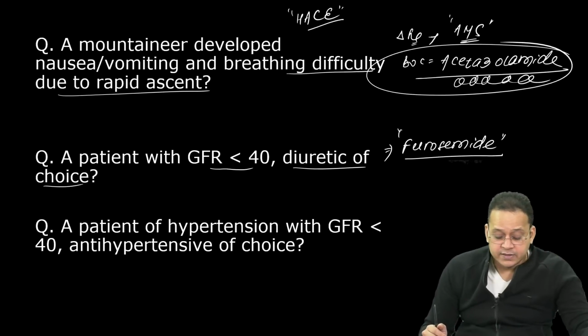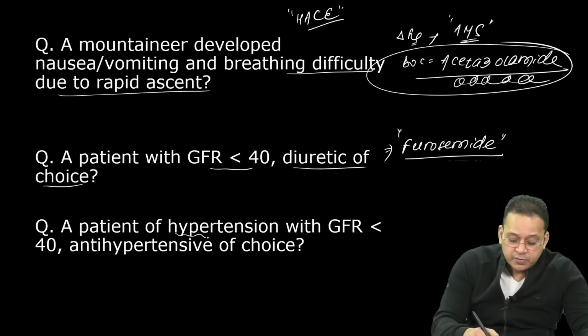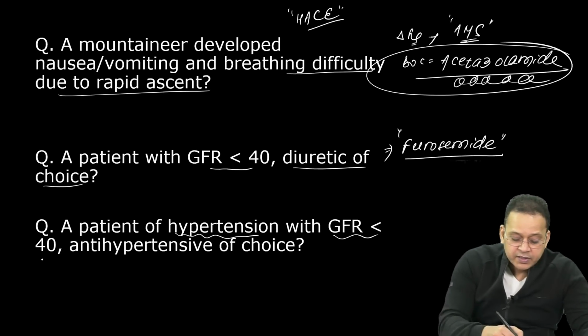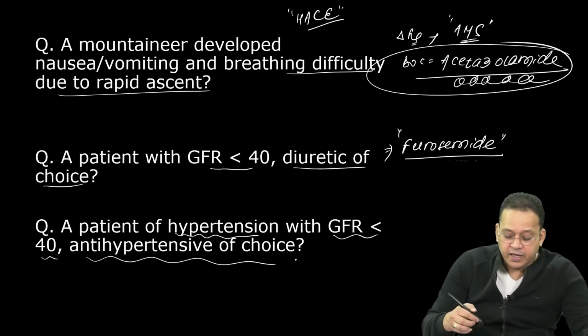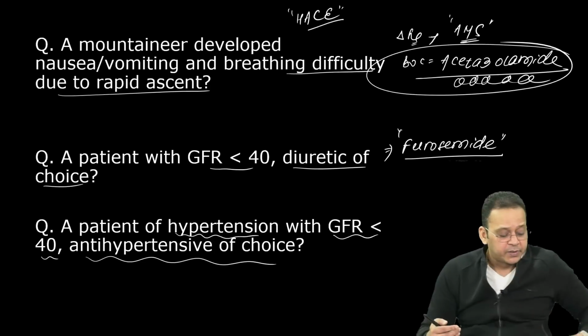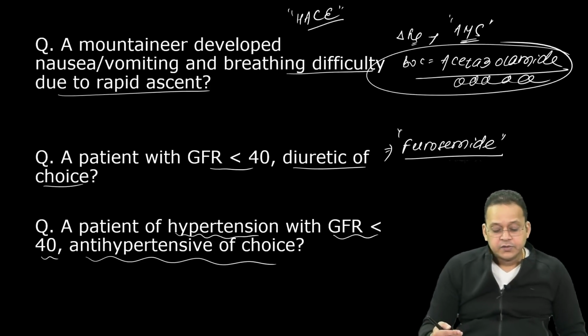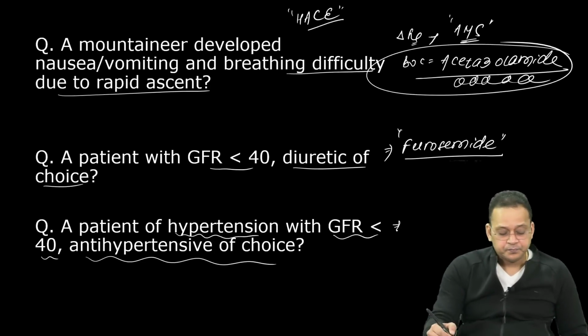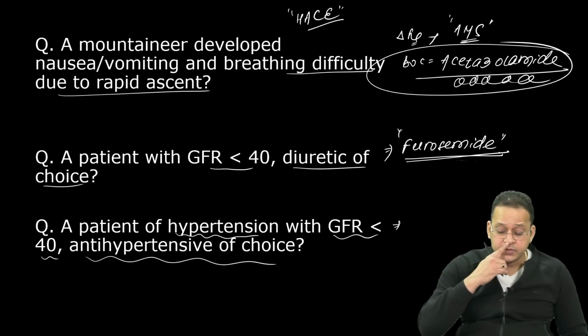Until and unless they'll ask you there is a patient of hypertension, GFR is less than 40, which is the antihypertensive of choice. Now you understand, I will not use furosemide as a drug for treatment of hypertension, right? So here, what would be the answer? Here, the answer would be furosemide, right? Here, what is the answer?